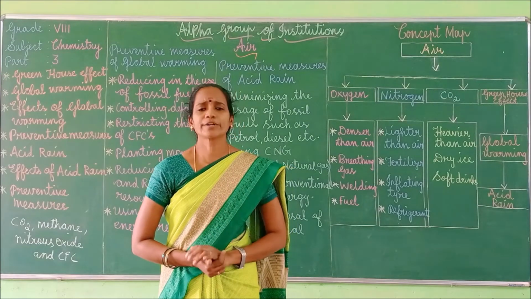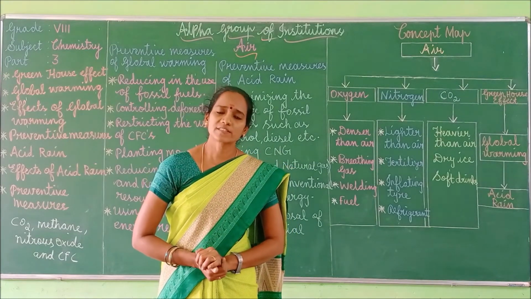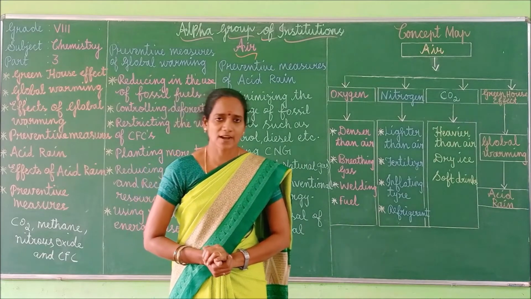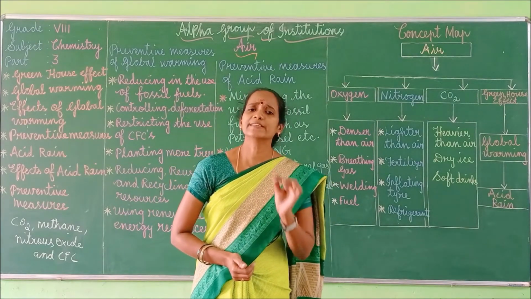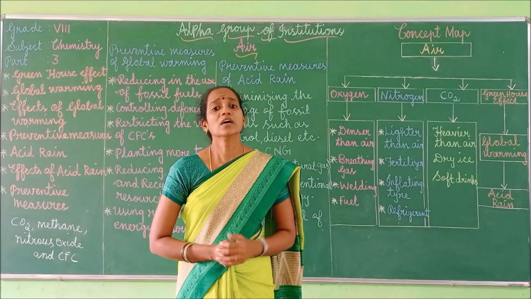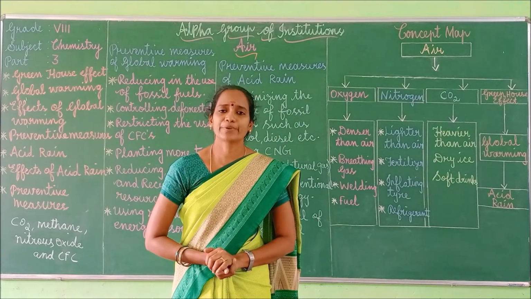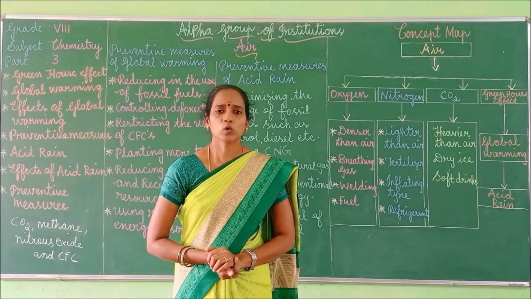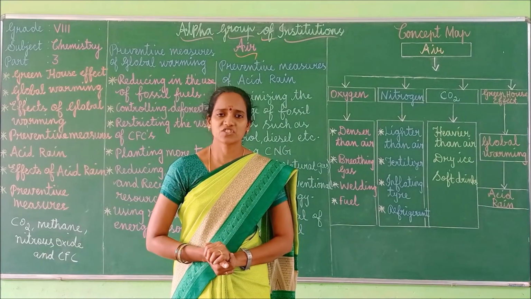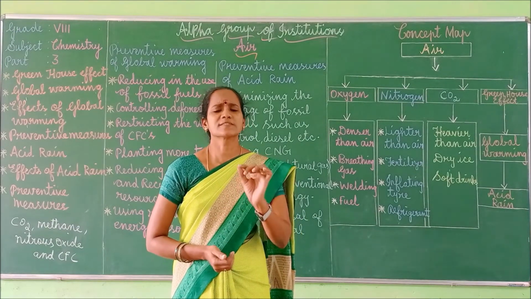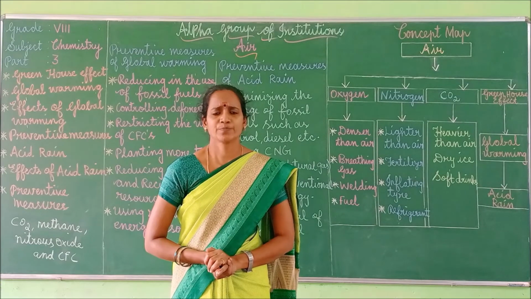Okay, it's an important 2-mark question. What is global warming? The increased greenhouse effect is caused due to the increase of air pollutants, and hence it results in the average rise of temperature of the atmosphere. This is called global warming. Got it, children? Right. Next, we can move to the causes of the greenhouse effect.